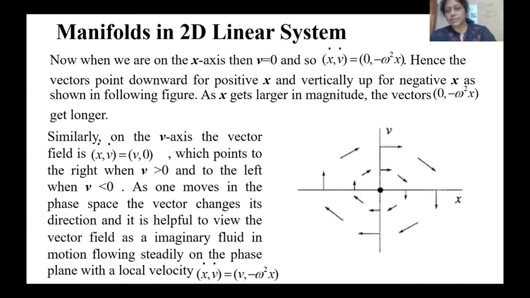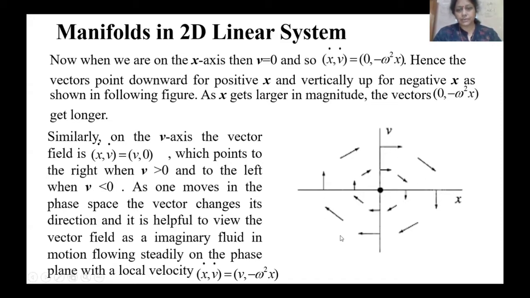As x gets larger in magnitude, the vector 0, minus omega square x gets longer. As x is increasing, you get a longer vector.